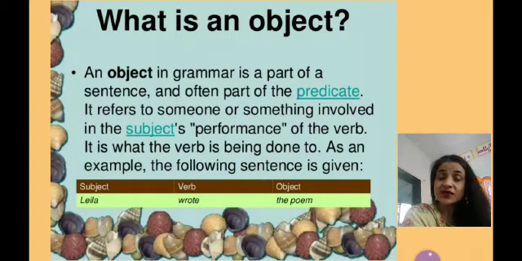Let's understand with an example. Leela wrote the poem. So here we are talking about whom? Leela. So Leela is a subject. And what action Leela is doing? Wrote. So wrote is a verb. And what Leela wrote? What is giving the complete meaning? The poem. So the poem is an object of this sentence.